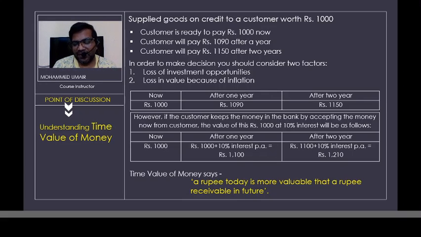The thumb rule of investment says that the rate of return you are earning from your investment should be more than the rate of inflation. So we apply the same thumb rule in investment decisions also. The investment avenue in which you are planning to invest your money should offer you a rate of return which is more than the opportunity cost, which is more than the rate of inflation. If these two conditions are satisfied, then that investment option would be considered an ideal investment option.